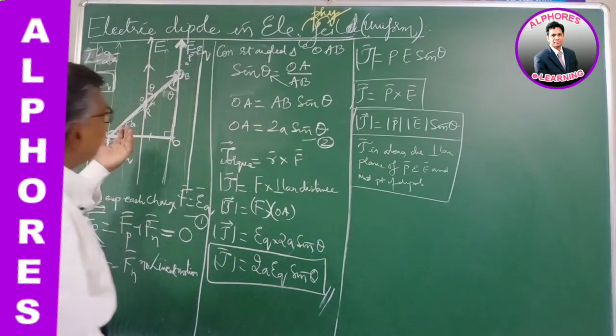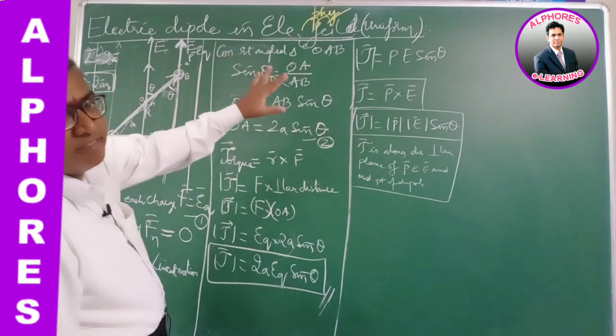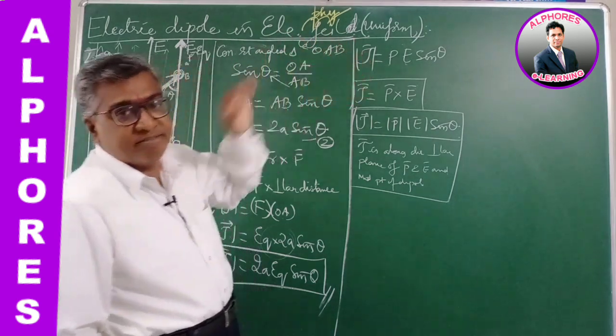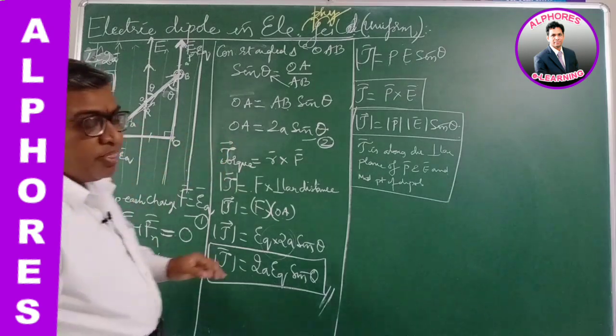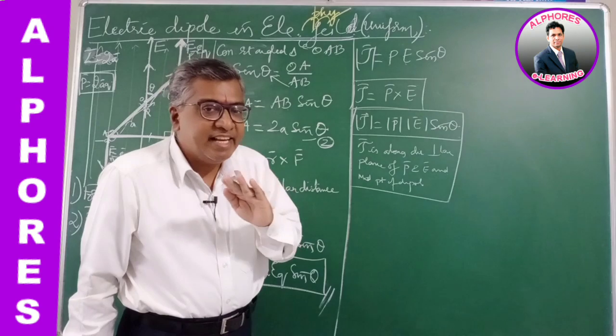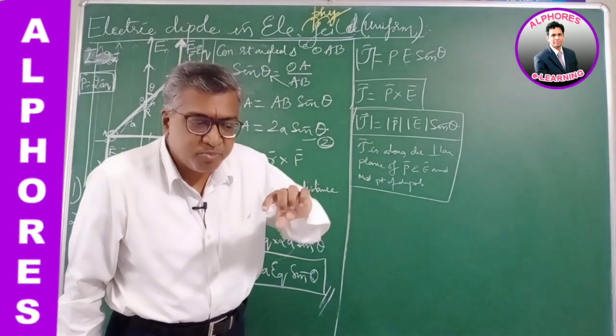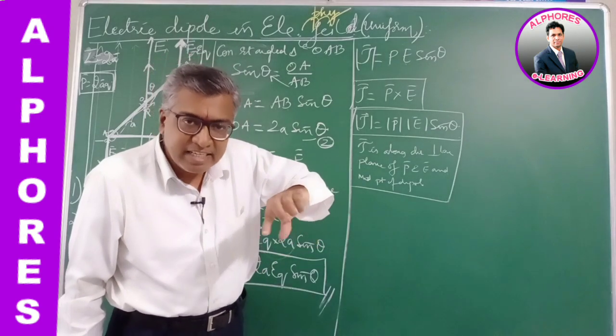So what does a dipole experience in an electric field? In a uniform electric field, a dipole will not possess any linear motion, but it possesses rotational motion, a turning effect.